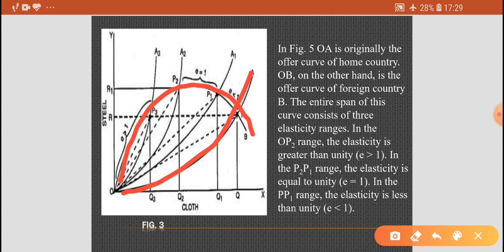In the OP3 range, the elasticity is greater than 1. In the P2P1 range, the elasticity is equal to 1. And in the P1P range, the elasticity is less than 1.